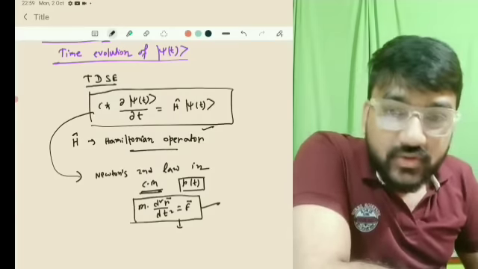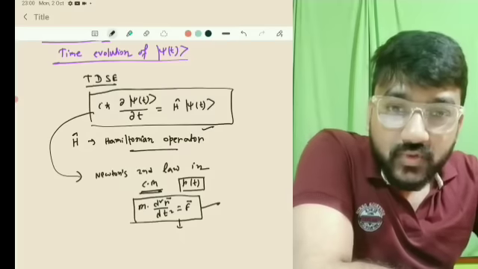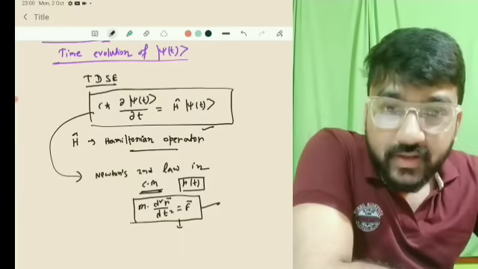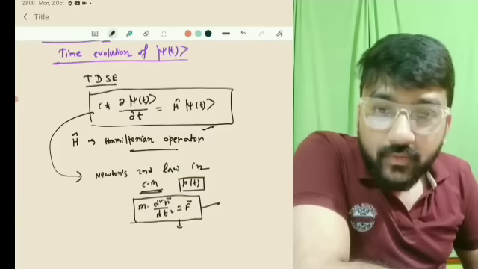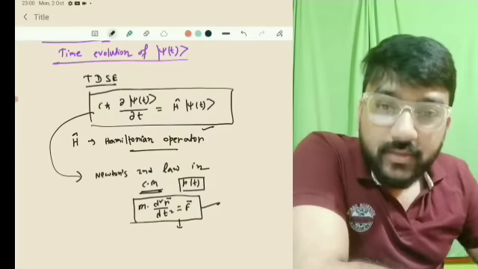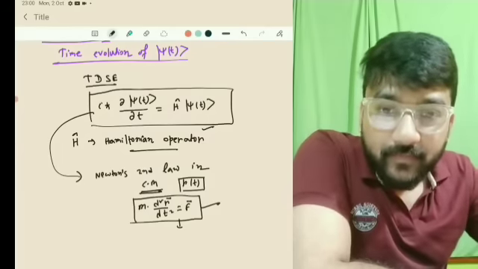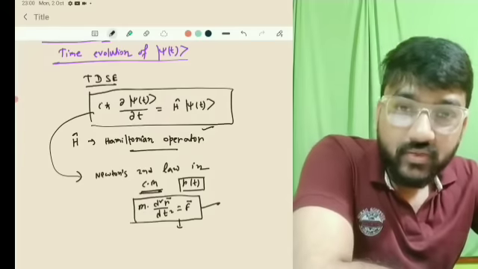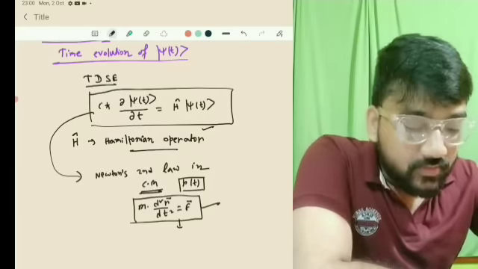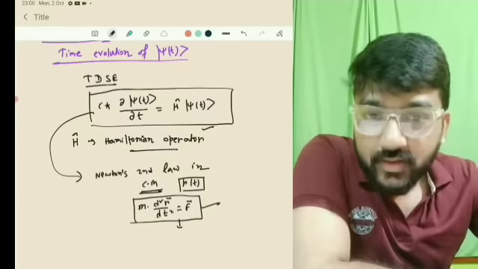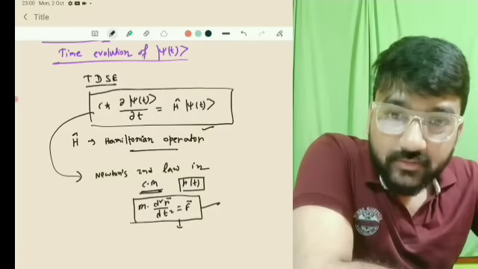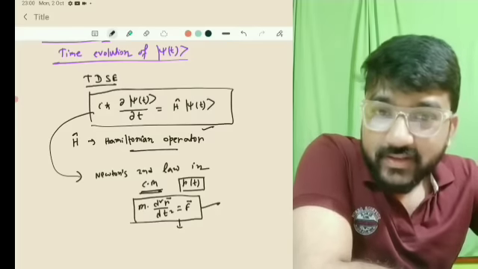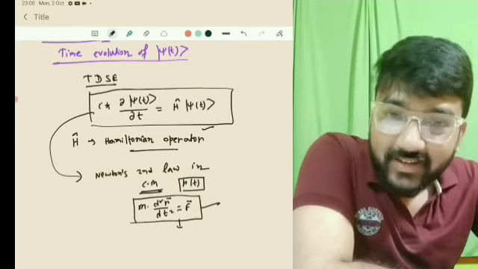Okay, so this is how we can analyze these 5 postulates, and this will be very helpful in various applications in quantum mechanics. We will see later on in upcoming videos the various applications of quantum mechanics. Okay, so this is the end of the postulates of quantum mechanics, and we will discuss the next thing in the next class.